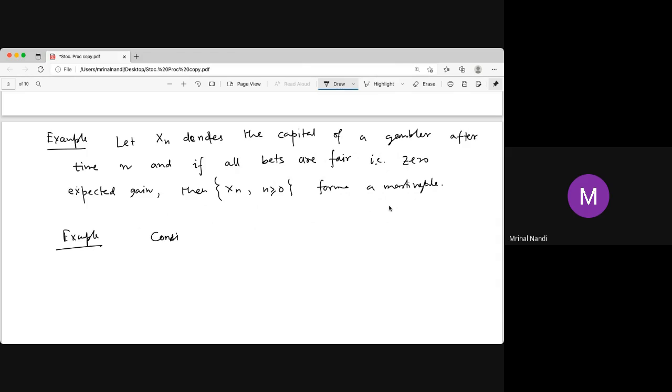It can be 3 with probability half and 17 with probability half. So the expected value is 10, but it depends. That is not a Markov chain, because the expected value does not depend on the previous step. The expected value depends only on x, but what is the value? It is 3 or 17, and that depends on the previous step.